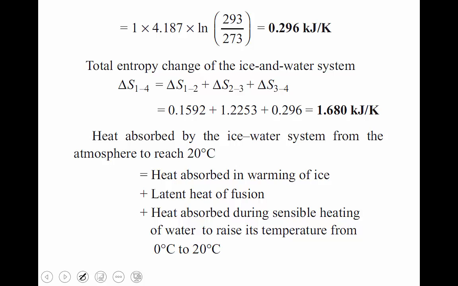Then read the equation. Heat absorbed by the ice-water system from the atmosphere to reach 20 degrees Celsius is equal to heat absorbed in warming of ice, plus latent heat of fusion, plus heat absorbed during sensible heating of water to raise its temperature from 0 degrees Celsius to 20 degrees Celsius.